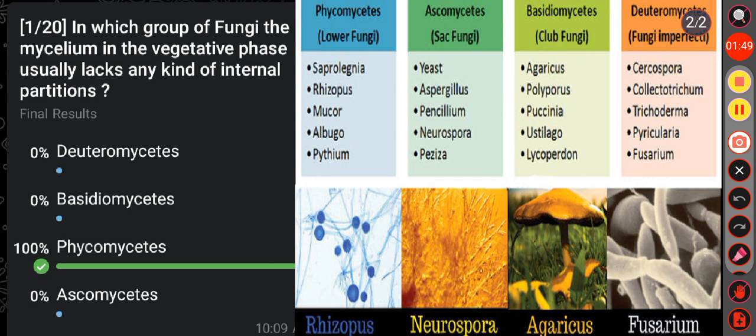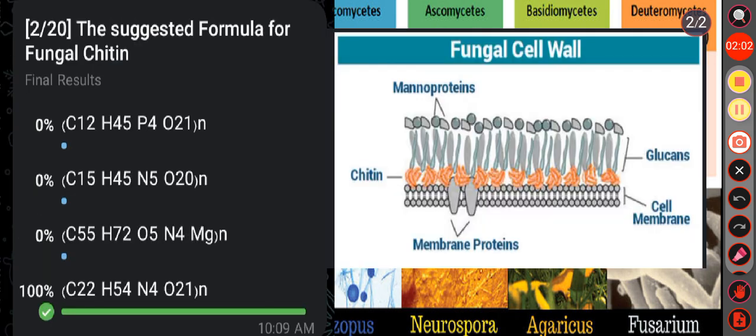And in the other groups of fungi, that is in Deuteromycetes, Basidiomycetes and Ascomycetes, internal partitions are present, means their mycelia are septate. Okay. Then next question, the suggested formula for fungal chitin. Here the correct answer is option D.